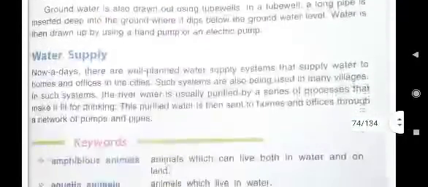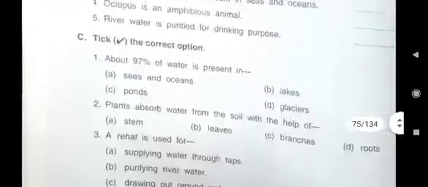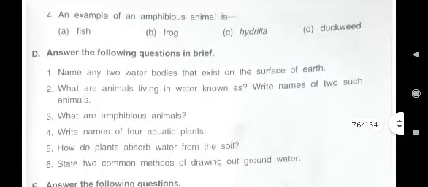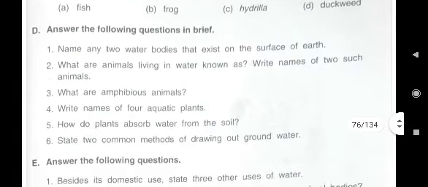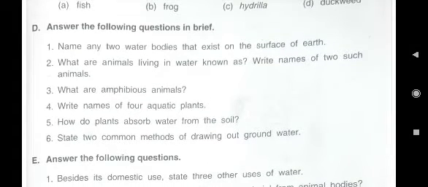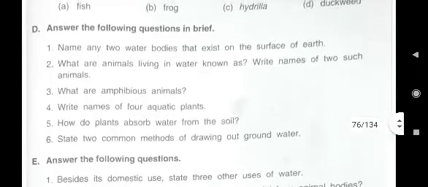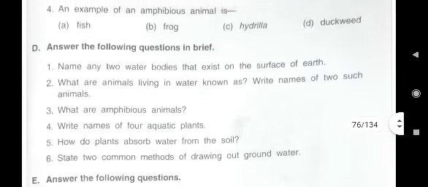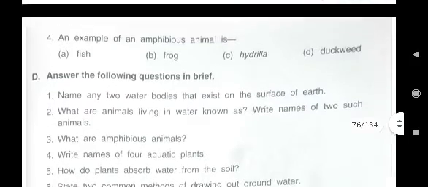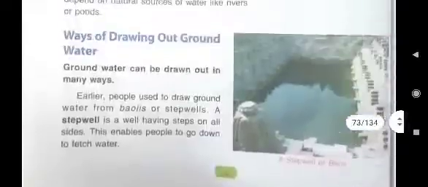Now D third you will write. And D third question is, what are amphibious animals? Amphibious animals means we have read about aquatic animals. Aquatic animals means the animals which live in water. And amphibious animals means the animals which can live in water as well as on land. Here you see it is written about amphibious animals.